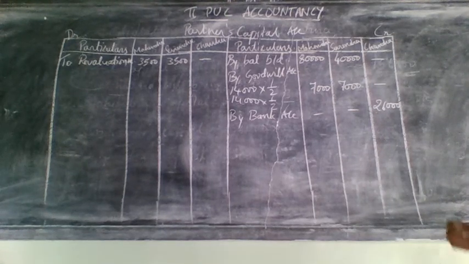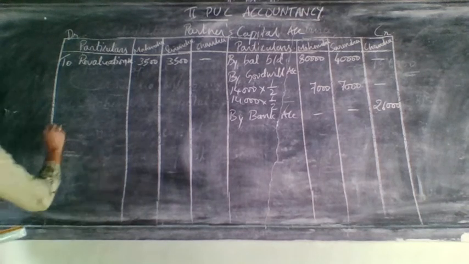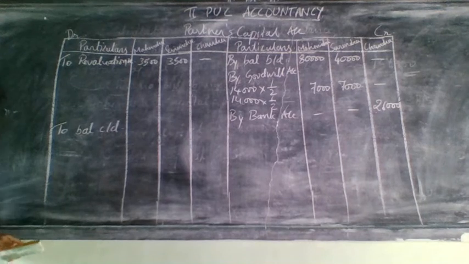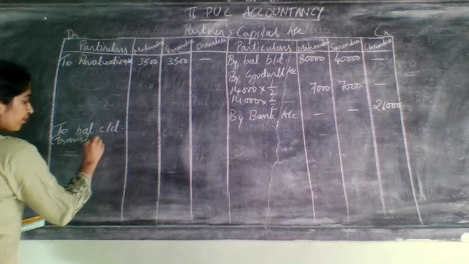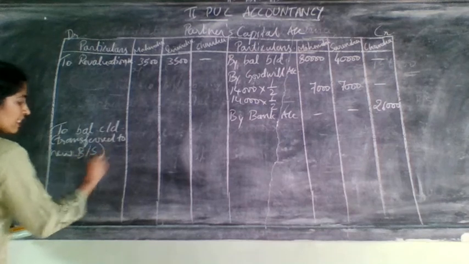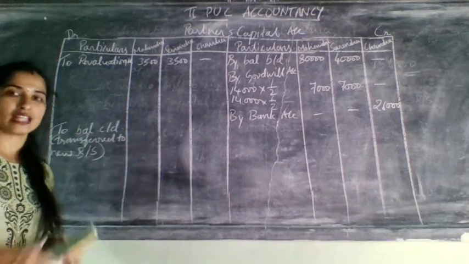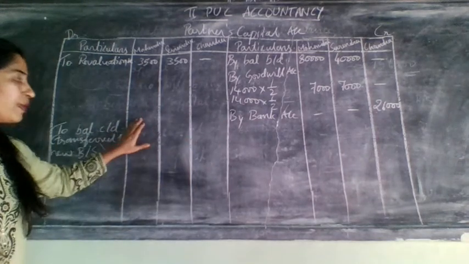After writing this 26,000, next you need to do your work. Already we have calculated the partners' balance, right? That will appear in the new balance sheet. Which one are you writing here as the new balance sheet? Transfer to new balance sheet. That you will write as the last entry, correct? What is that? To balance carried down. Remember, in the old problem we wrote like this, and in the bracket I told you to mention: transfer to new balance sheet, correct? For this you should write the amount you calculated earlier. For capital adjustment, this balance carried down needs to be written first.